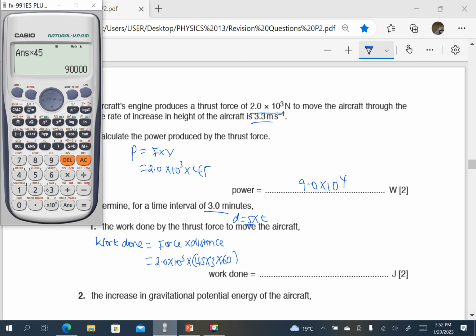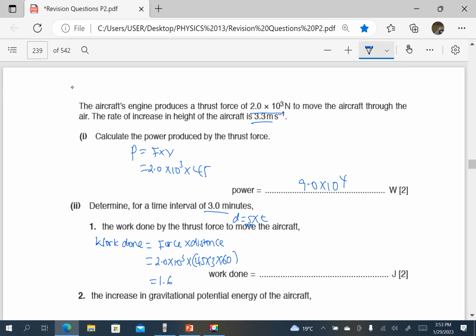So we check this. 2 times 10 power 3 times 45 times 3 times 60. So that is 1.62 times 10 power 7. So this is 1.62 times 10 power 7.